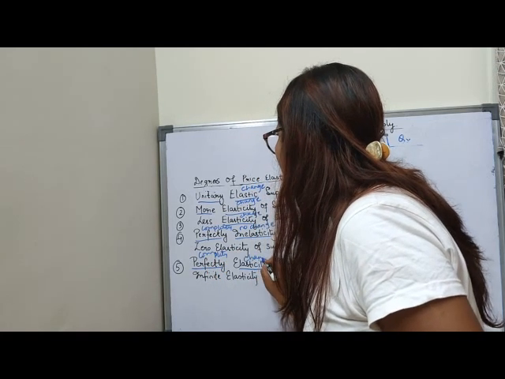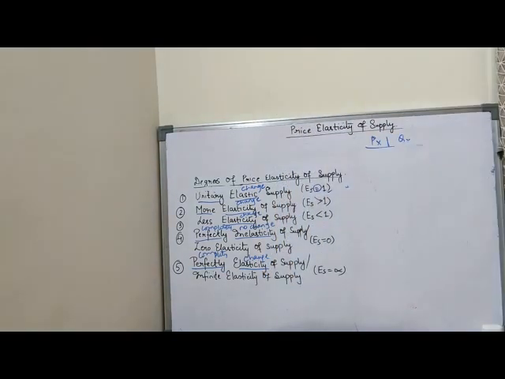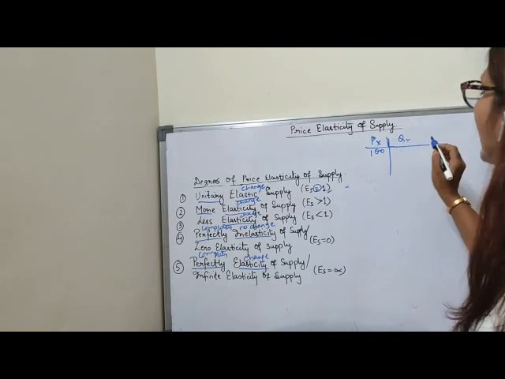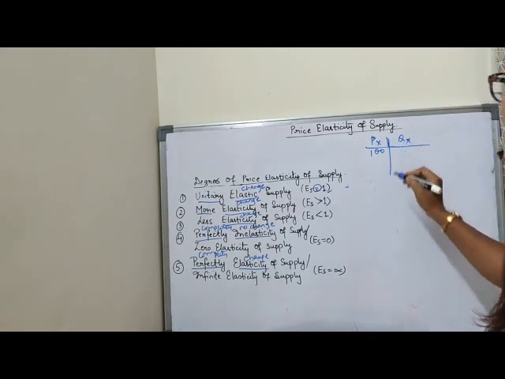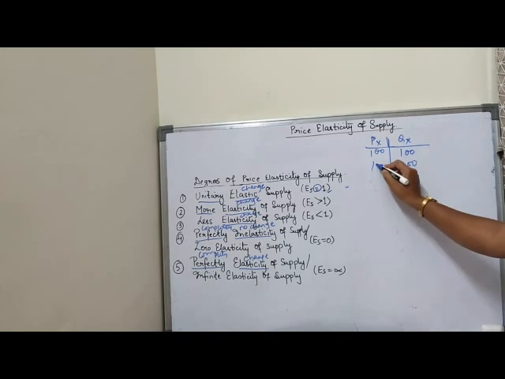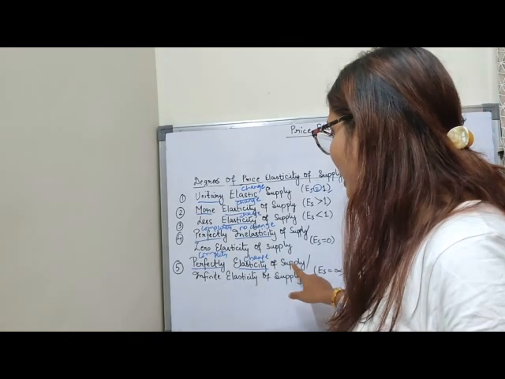So perfectly change in supply, or you can say infinite change in supply. That means my quantity supplied increases from 100 to 200, but my price remains constant. So completely change in supply.